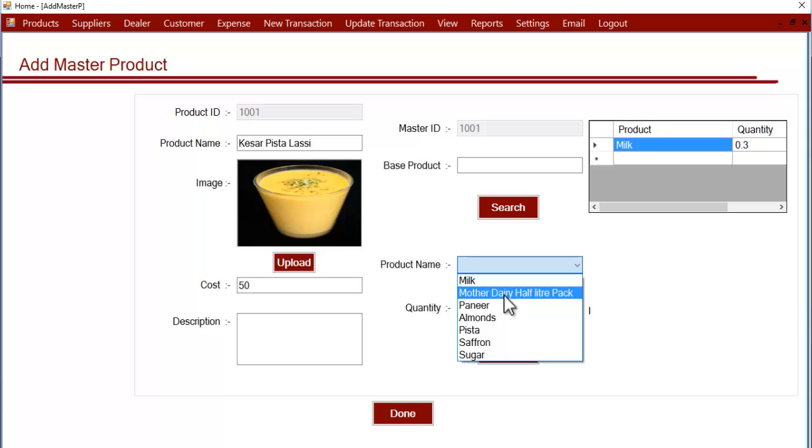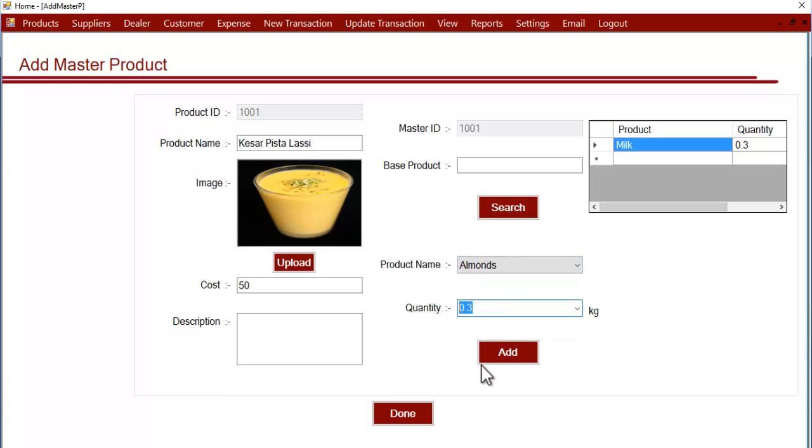Suppose you used almonds, and since almonds are bought in kgs, suppose 100 grams of almonds are used in making 1 glass. So let's enter 0.1 kg, and let's click on add.